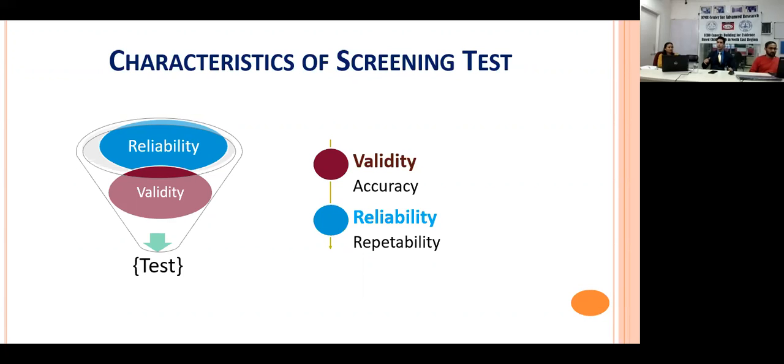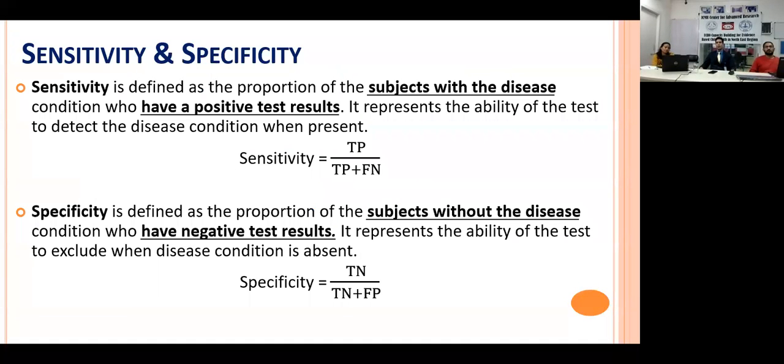the machine is not valid. So a test has to be both valid and reliable, right? Reliability is repeatability. Can we repeat ourselves over a period of time? By chance, a person may score 80 marks in a test or come out as positive. But when we run the test again, that person is now coming out as either positive or negative. We do not get the same result, so that means the test is not reliable actually. So a test has to be accurate also, it has to be precise. That means it has to be reliable also, repeatable also. These are the two characteristics your test or instrument should have.